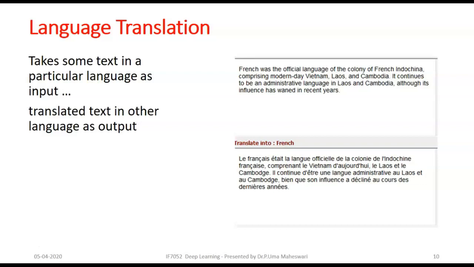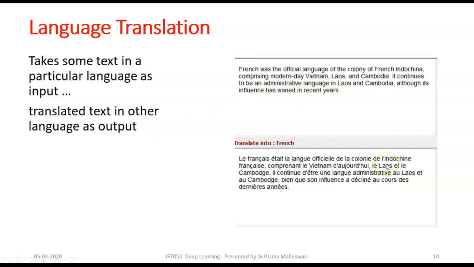Here you can look at the input text, which is in English. You can see the number of words, the length of the document, and this English text is translated into French. This is the French text. You can see the difference. The input and output are not the same length, right?